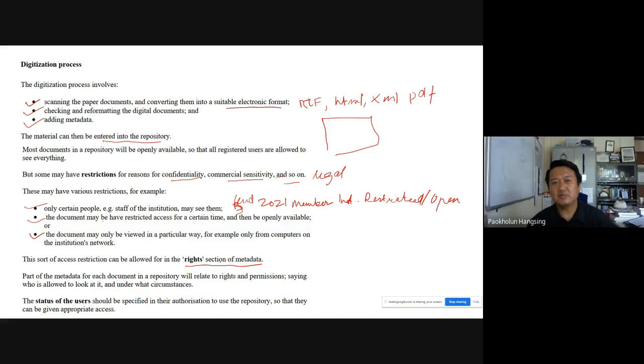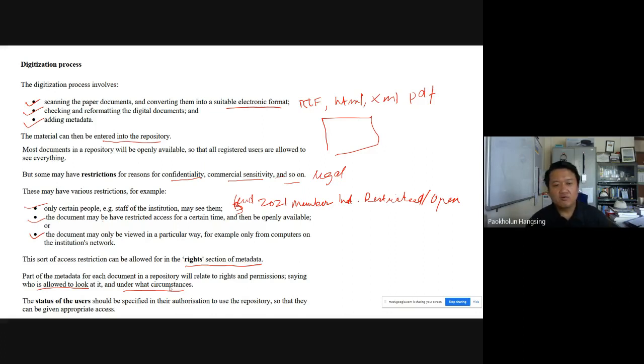Most standard metadata have rights management. We said from the beginning that metadata is very important because that is where you control each document. So in the rights section, this kind of restriction can be kept and enforced. Part of the metadata for each document in the repository will relate to rights permission, saying who is allowed to use that particular document and under what circumstances. Depending upon the complexity of the restriction involved, the rights management can also be complex.